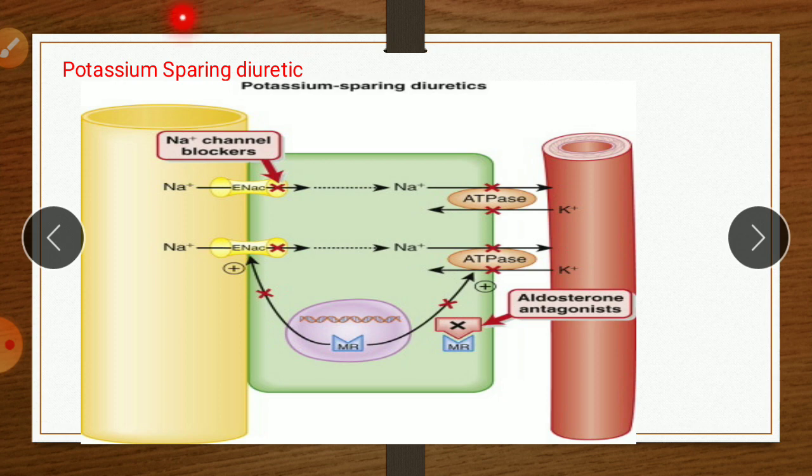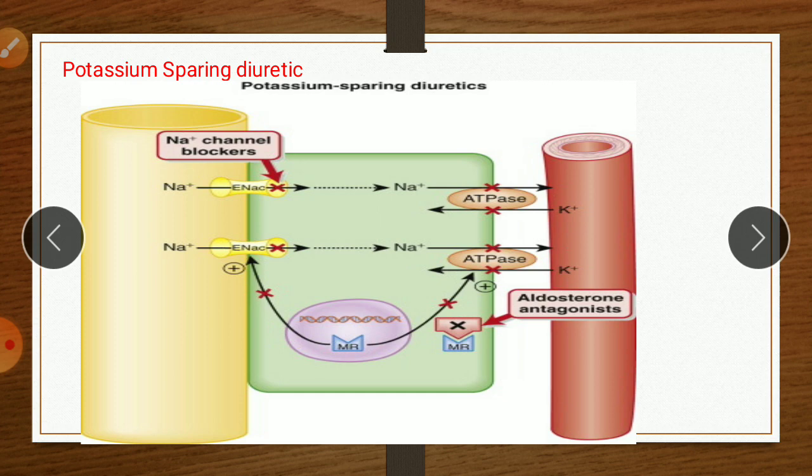But as the name indicates, potassium sparing means these are drugs which prevent the loss of potassium through the urine, meaning these drugs preserve potassium in the body. They do not cause loss of potassium in urine, therefore they are called potassium sparing diuretics. The potassium sparing diuretics, also known as antikalemic, increase excretion of sodium and chloride but not of potassium. So they decrease the loss of potassium.